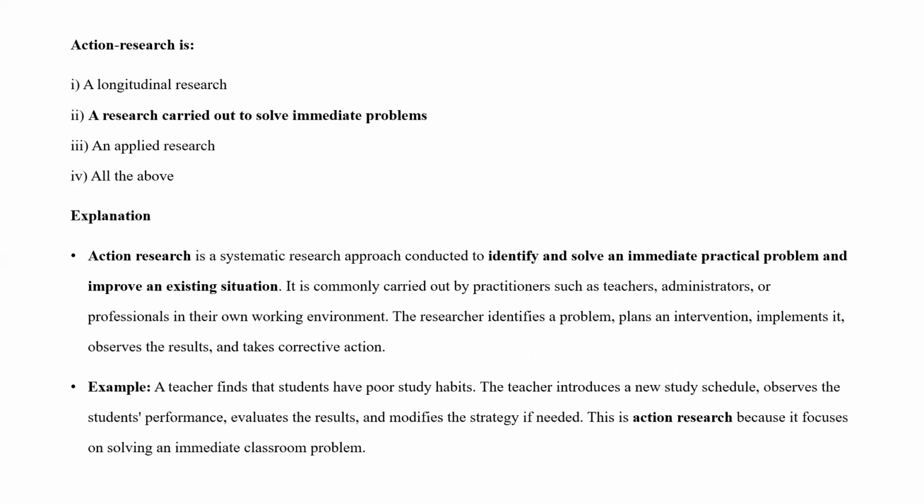Next one, action research. One of the main keywords is solving, immediate solution. So research carried out to get an immediate solution. What is action research? A systematic research approach conducted to identify and solve immediate practical problems and improve an existing situation.